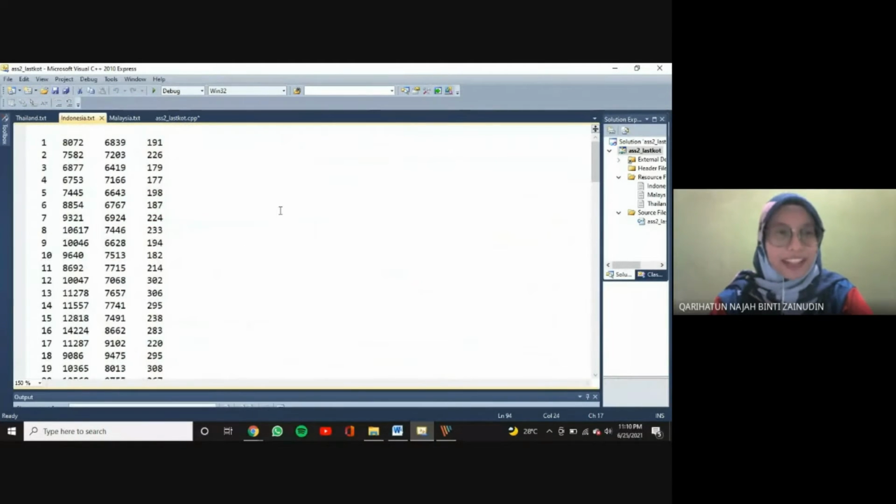This is the input file for Indonesia, which we name as indonesia.txt, which we arrange as first column as the date, second column as the new case, third column as the recovered case, and fourth column as the death case.